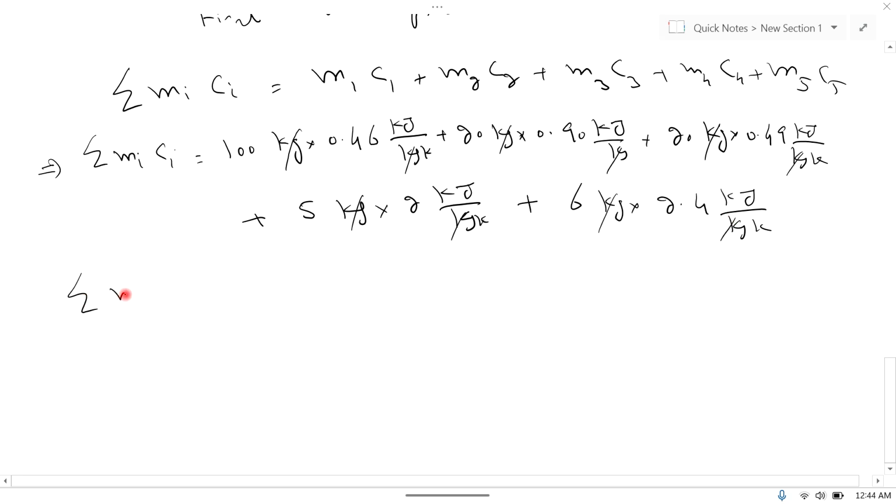Now summation of MiCi is equal to 100 multiplied by 0.46 is equal to 46 kilojoule per Kelvin plus 20 multiplied by 0.90 is equal to 18 kilojoule per Kelvin.